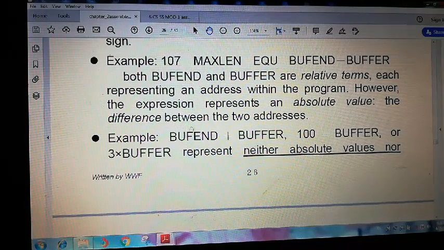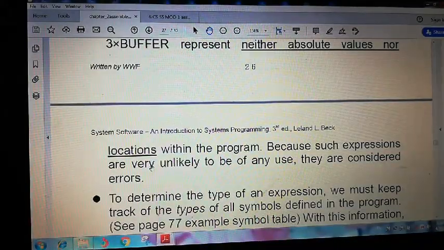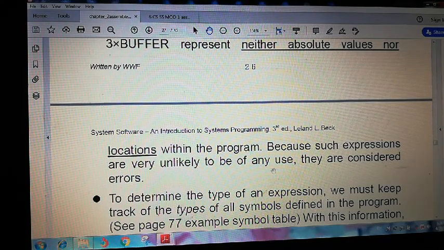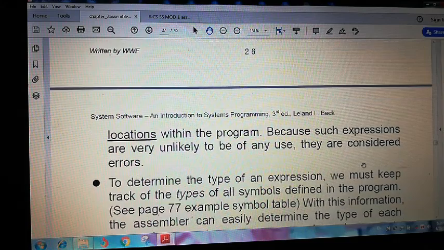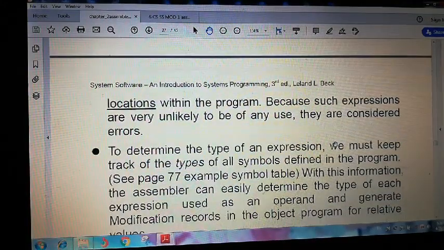BUFEND plus BUFFER is not possible. Also, one absolute and another relative, like 100 plus a relative term, is not possible. Or 3 times BUFFER represents neither an absolute value nor a location within the program. Such expressions are very unlikely to be used, and they are considered an error. This is not always used.